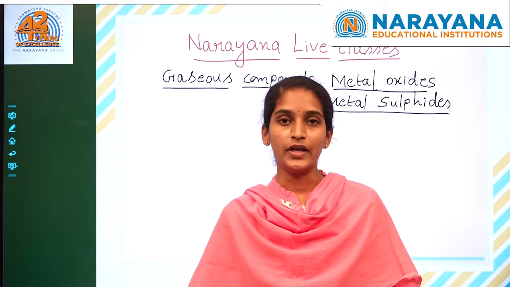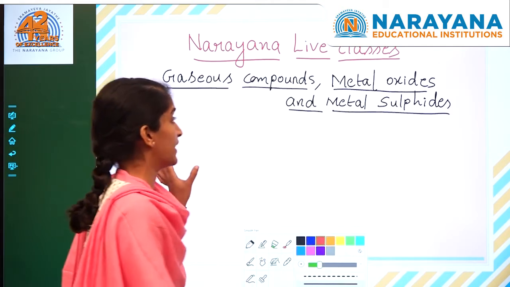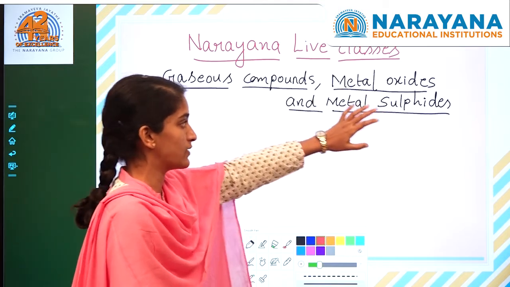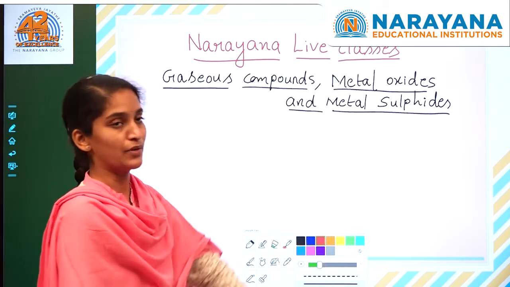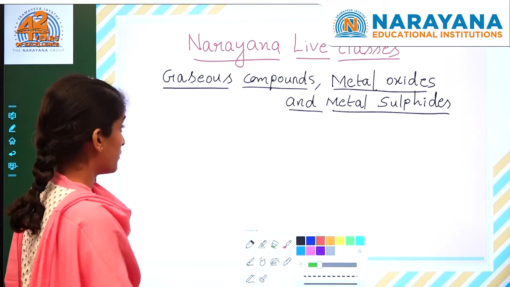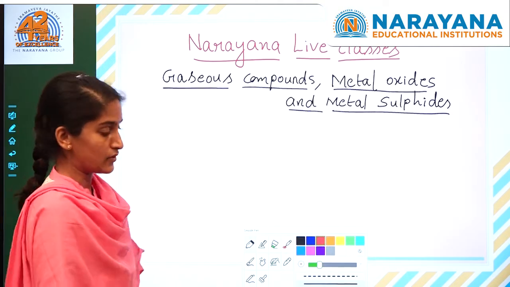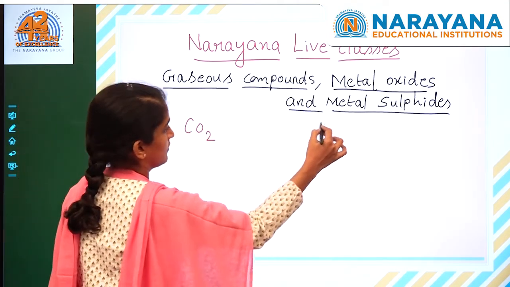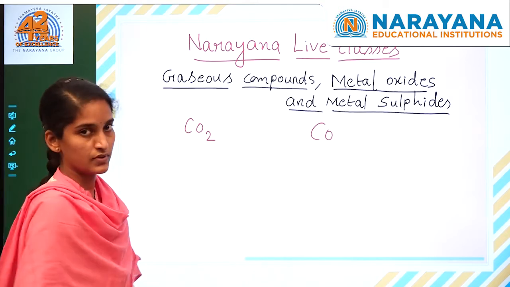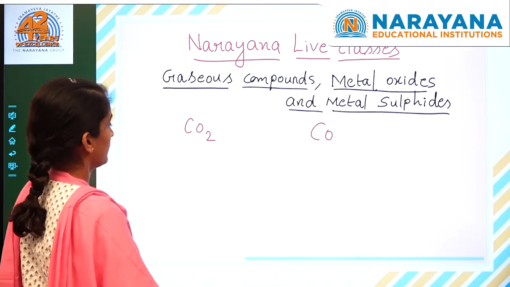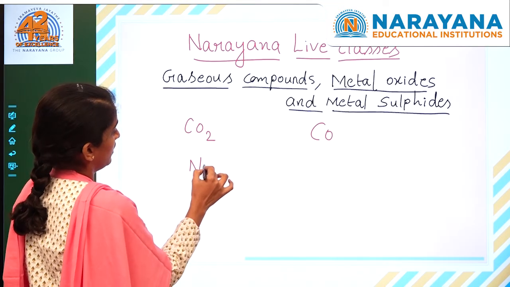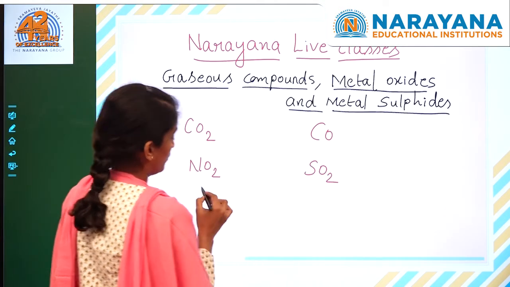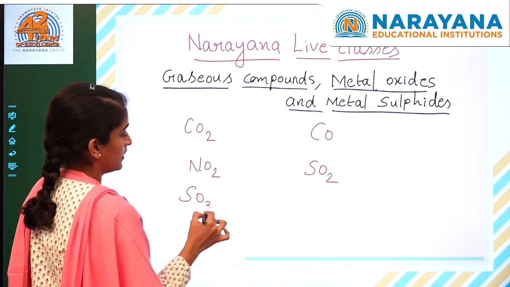So in this video, we are going to learn about some of the chemical formulas for gaseous compounds, chemical formulas for metal oxides, and chemical formulas for metal sulfides. So first, coming to some of the gaseous compounds: CO2, CO, NO2, SO2, SO3.